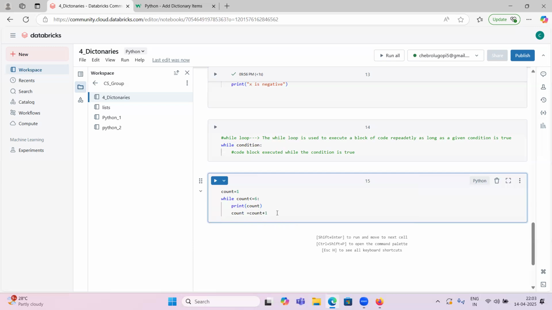We have already seen this type of example. So we initialized count equal to 1, and while count is less or equal to 6, print count and update the count value.